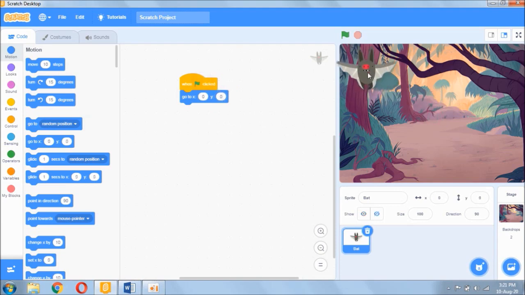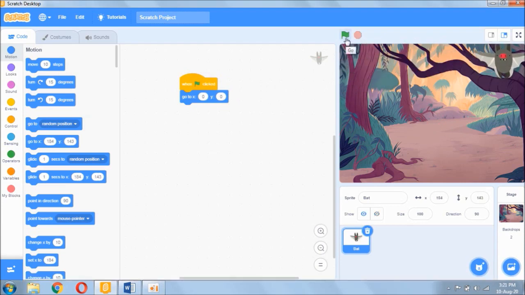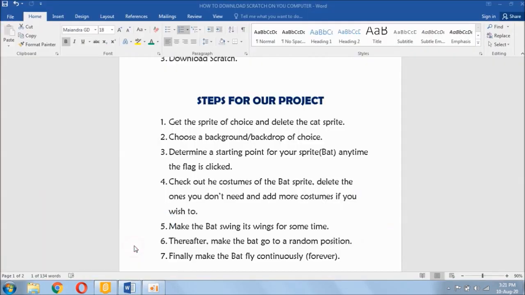So if I go to a different position and I click on the green flag, the bat will go to the center automatically. That's where I want my bat to start from whenever I start my project. You can see. So that's the second step I wrote out.